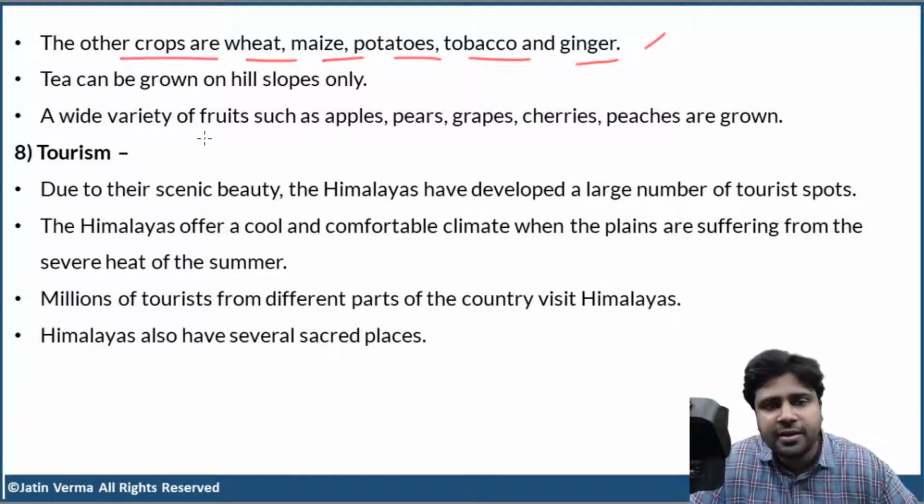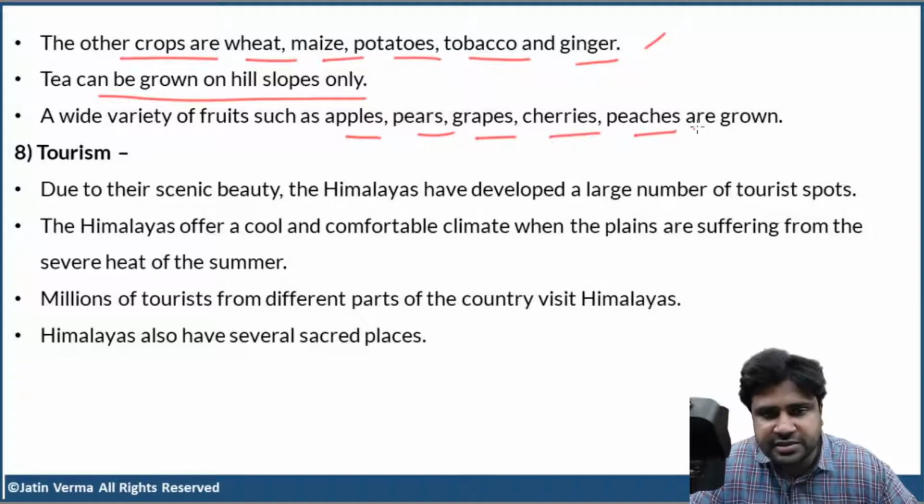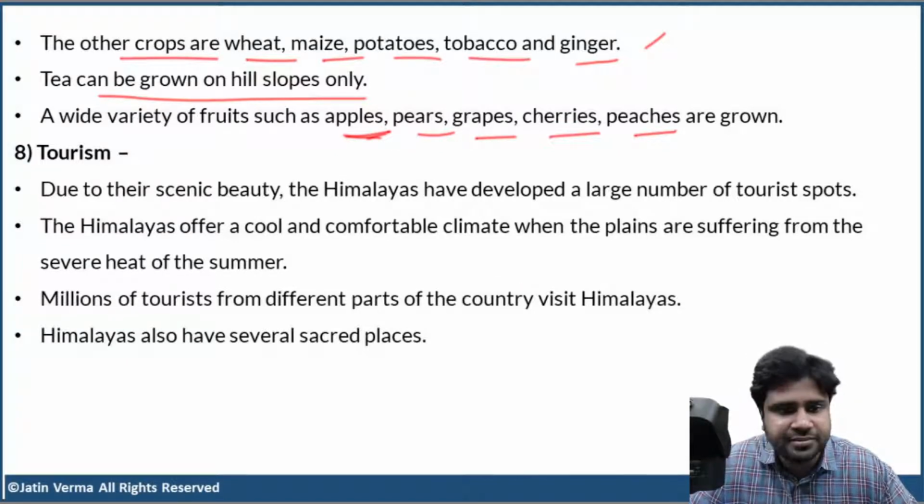Now, tea is a special type of crop. It can only be grown on hill slopes. So, obviously, tea is cultivated very widely in the Himalayas. And apart from that, a wide variety of fruits such as apples, pears, grapes, cherries, and peaches are grown in the Himalayas. Apples are very famous, right? The Kashmir region is famous for apples. So, all these are also grown in the Himalayas. Clear, right?